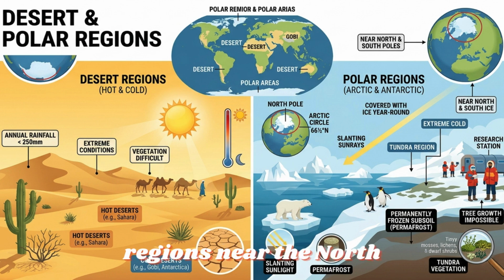The regions near the north and south poles are called polar regions, which remain covered with ice year-round due to slanting sunrays. In the northern hemisphere, the polar region stretches from the Arctic Circle, 66.5 degrees N, to the North Pole. The major part of polar regions is the tundra region, where subsoil is permanently frozen and tree growth is impossible due to extreme cold.